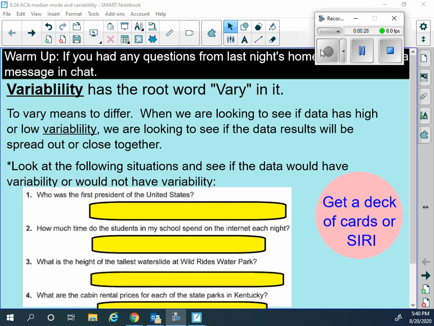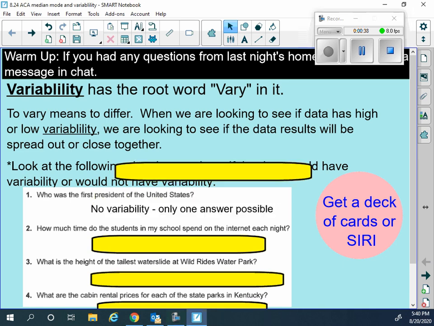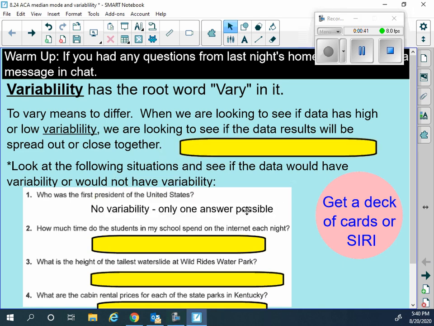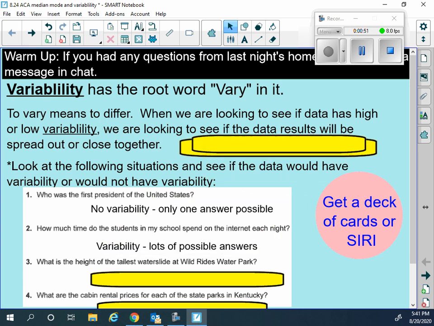Okay, look at the following situations and see if the data would have variability or would not have variability. Number one, who was the first president of the United States? Well, that one would not have variability because there was only one possible answer. There was only one first president. Okay. Number two, how much time do the students in my school spend on the internet? That one would have a lot of variability because all different kids are going to spend different amounts of time.